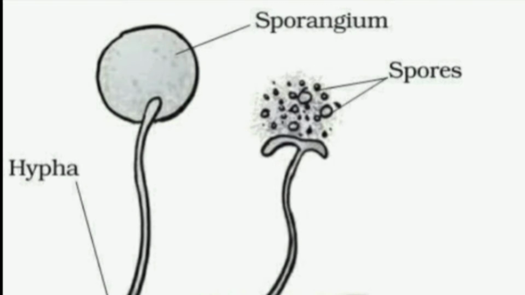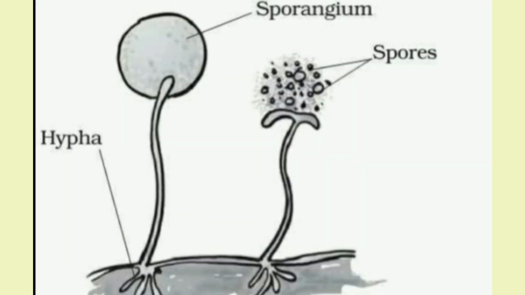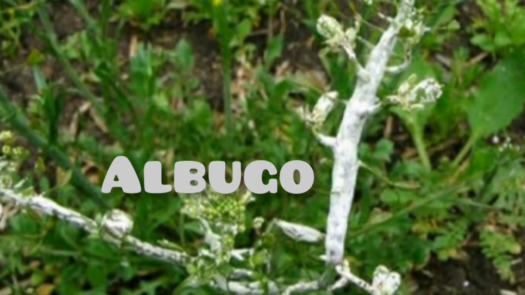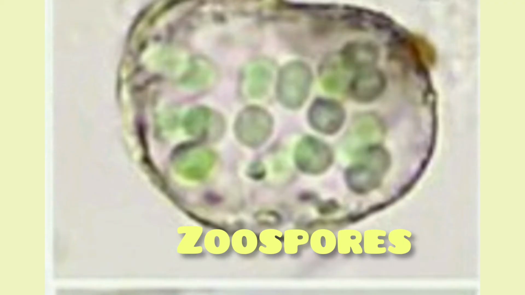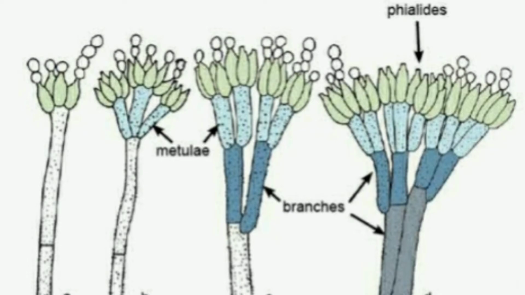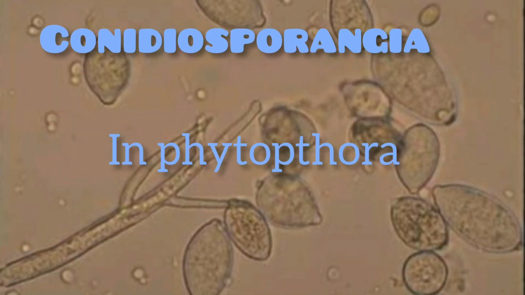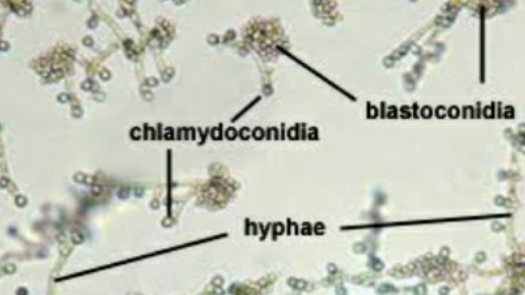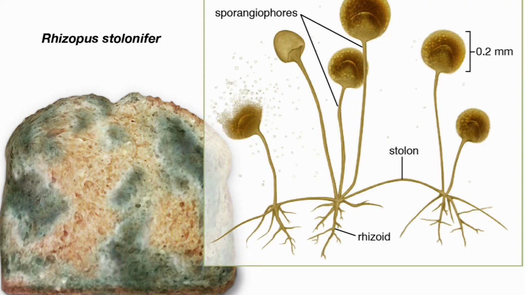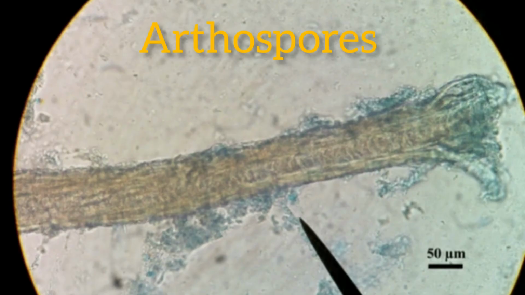In the asexual method of reproduction, a new individual is formed from a specialized part of the parent. The asexual reproductive structures of fungi are generally zoospores seen in Albugo, conidia usually seen in Penicillium, conidiosporangia seen in Albugo and Phytophthora, chlamydospores seen in Rhizopus, and arthrospores seen in Mucor or Rhizopus.